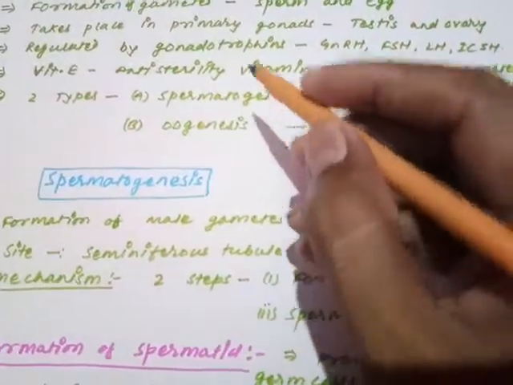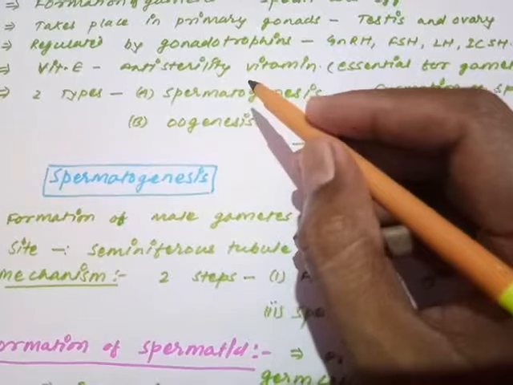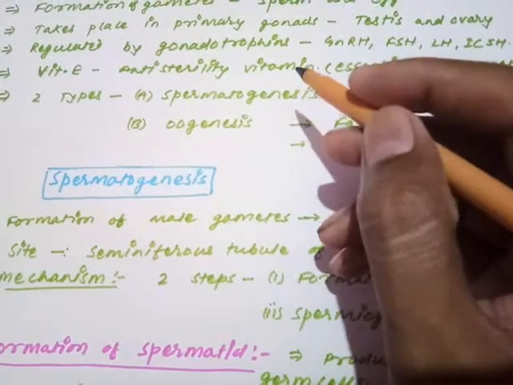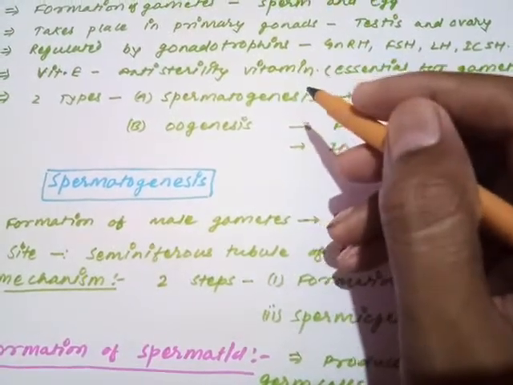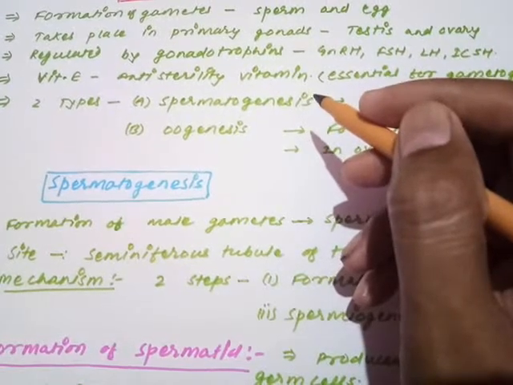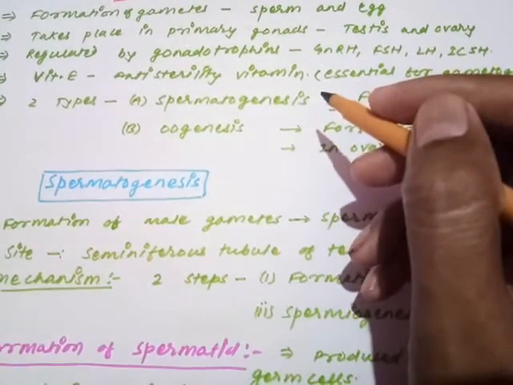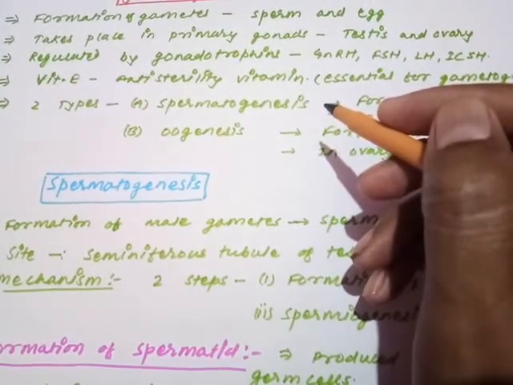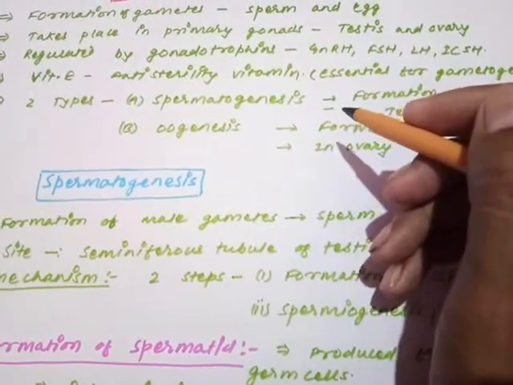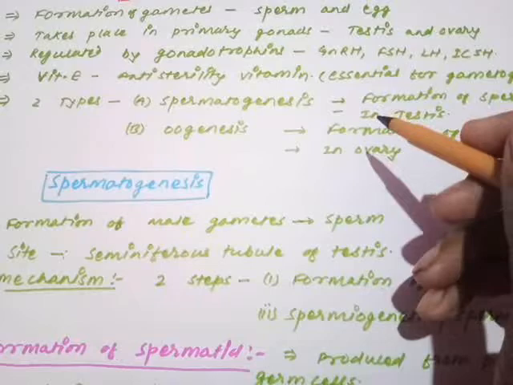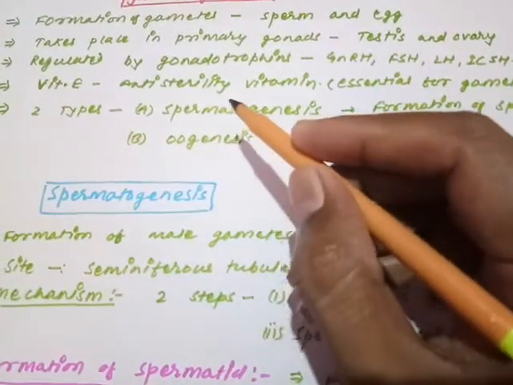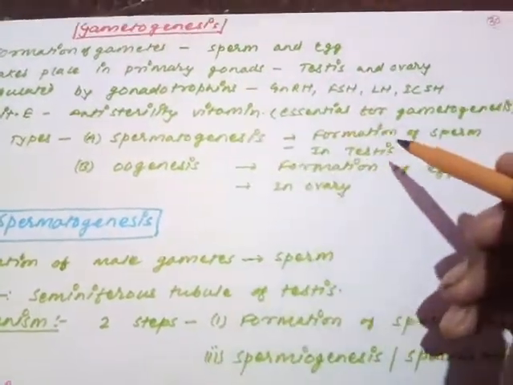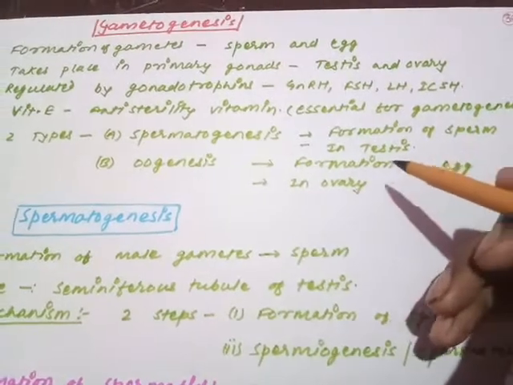And one more important thing that I'm going to discuss with you is vitamin E. Vitamin E is called the anti-sterility vitamin. Anti-sterility vitamin means the vitamin which prevents sterility. You know very well, in the previous lecture we saw what sterility means: the male or female is not having the capacity to give young ones, or the male is not having the capacity to provide enough sperms, or the ability to produce healthy sperms. So vitamin E is the anti-sterility vitamin, meaning this is required for maintenance of the proper reproductive functions. This is essential for gametogenesis.